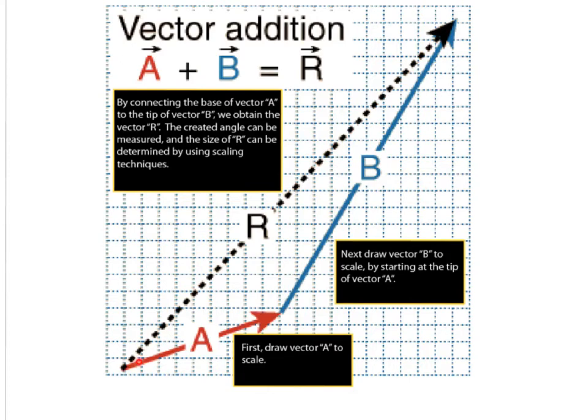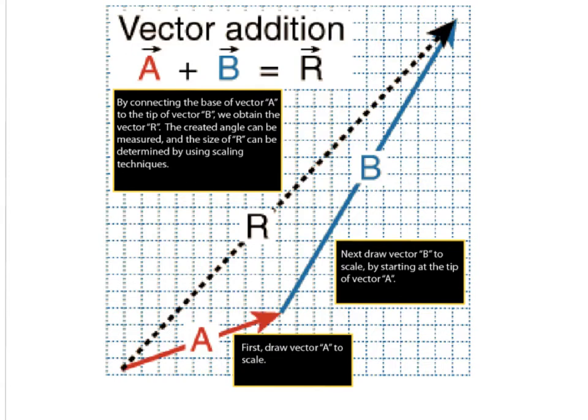Well, you would need to draw that out. If you're given it in kilometers, you will have to make a scale in order for that to fit on your graph, and you will simply draw that graphically. Then you will look at the information for vector B. You will draw it graphically on your scale. Then you will take your ruler and connect the lines from your starting point to your ending point, and that is vector R.